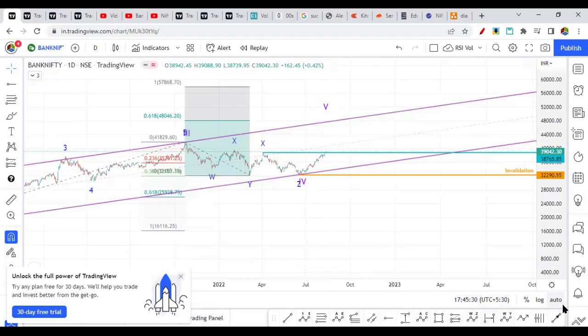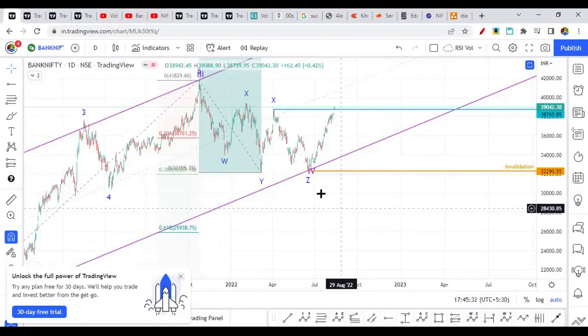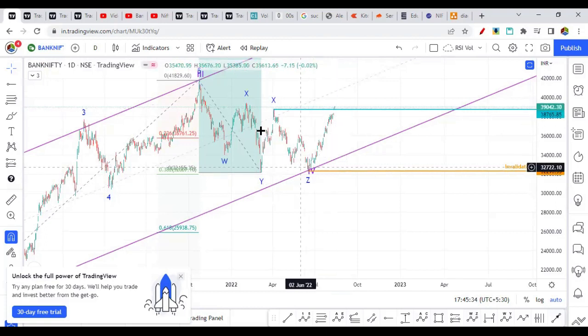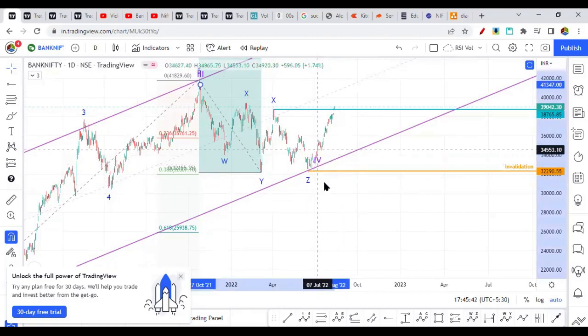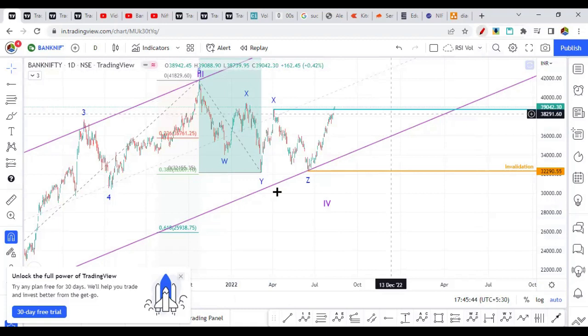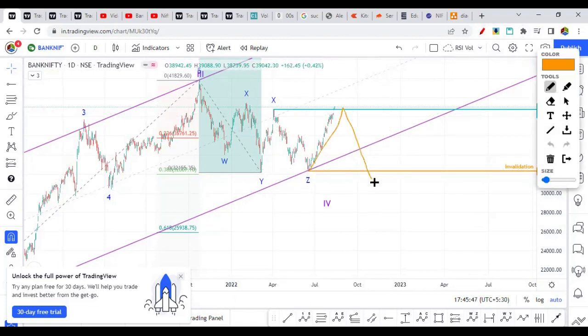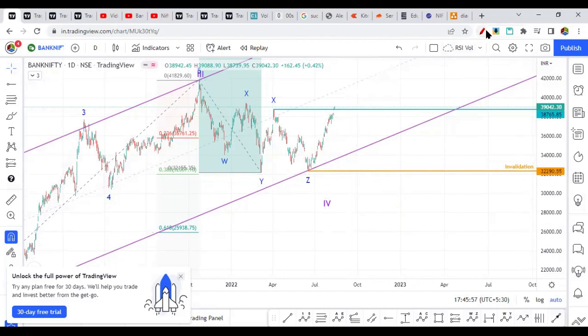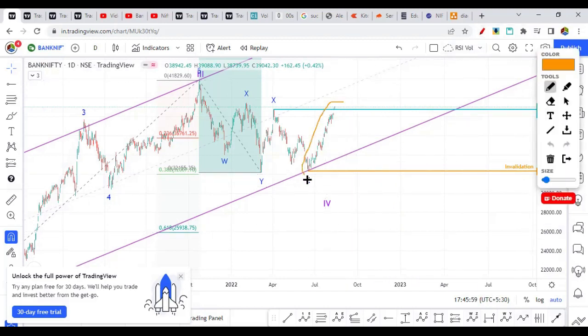Okay, so what is the invalidation point? Invalidation in the sense, if this wave comes down and breaks this low, then it's an invalid wave count, because the start of wave one cannot be broken. So if this is broken, then this entire bullish scenario is invalid, and this could be something else. So let's discuss, in the bullish scenario itself, which are the waves we can consider internally on this particular move.